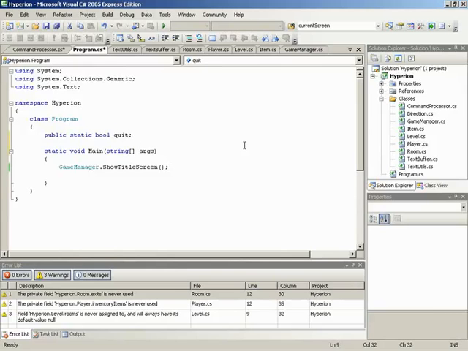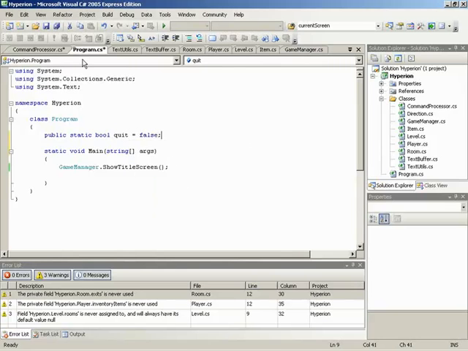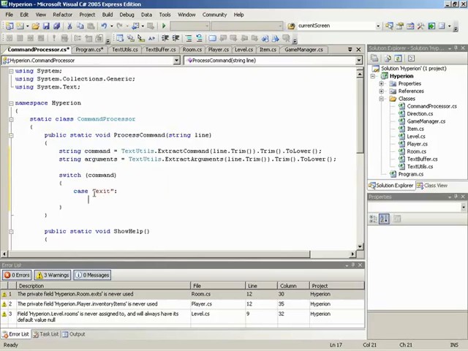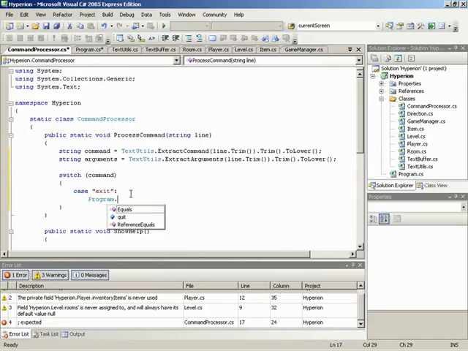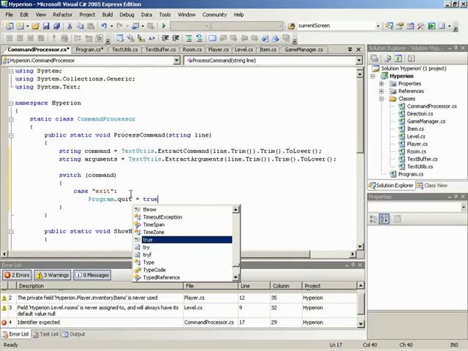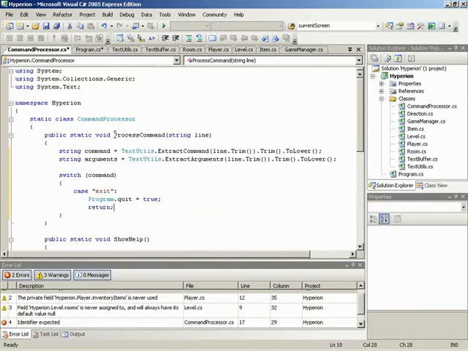And even though it should default to false, I'm actually going to set it up as false to begin with. So now back in the command processor, if exit is typed, we can take our program, tell it that it is ready to quit, so quit equals true, and then return from the entire process command method.